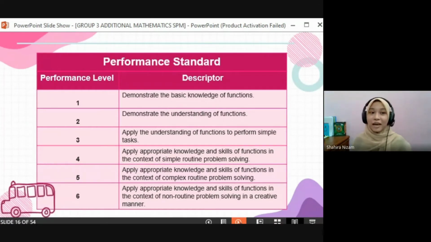Okay, so we recap. Content standard is for the subtopic. Learning standard is the specific thing the student needs to achieve from the subtopic. And the performance standard, the last one, is for the whole topic, the general criteria that students need to achieve. So this is a guideline for the teachers. Okay, that's all from me.